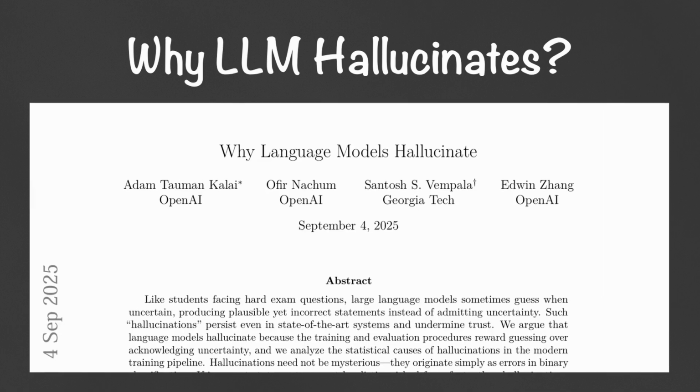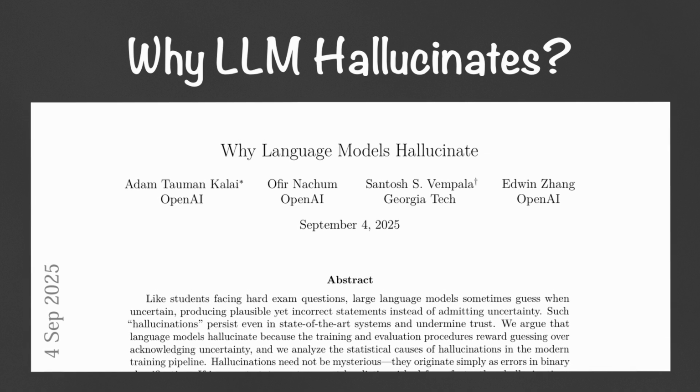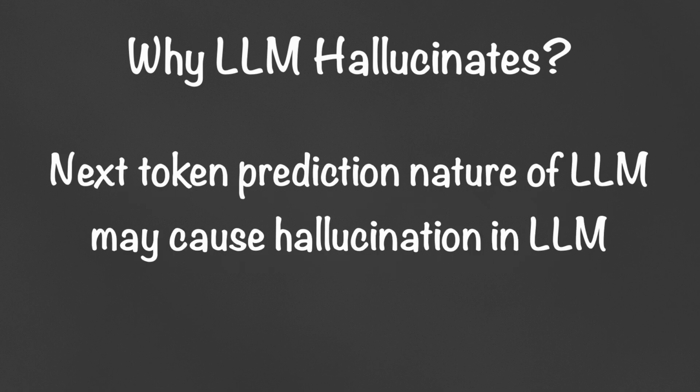A recent OpenAI paper, Why Language Models Hallucinate, argues that language models hallucinate because the training and evaluation procedures reward guessing over acknowledging uncertainty. Base models can hallucinate because they are trained for next word prediction, not to suggest the correct word.